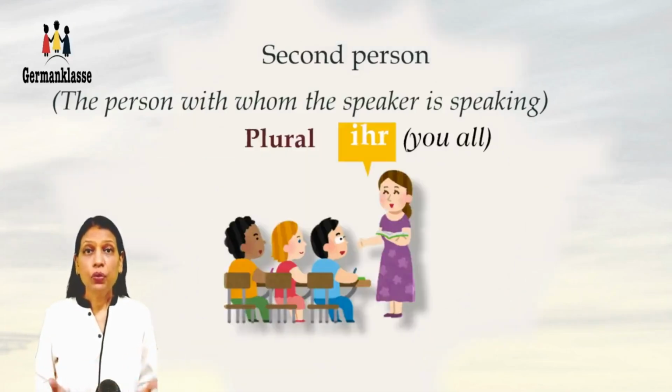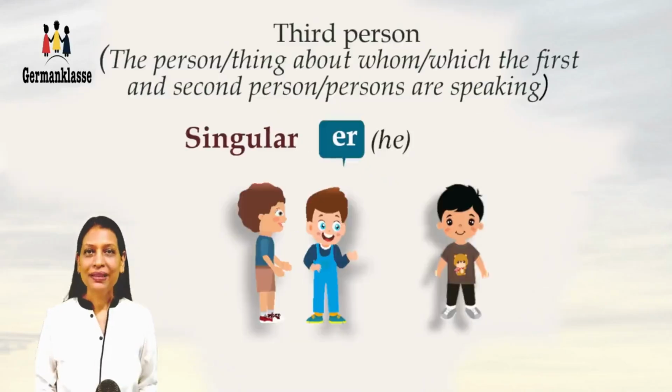Second person plural. When the speaker is speaking to more than one person, he would address them as ihr. That's you all. Ihr. Again here, the R at the end is silent and also the H is not very distinct. It's ihr. Say it after me. Ihr. You all.